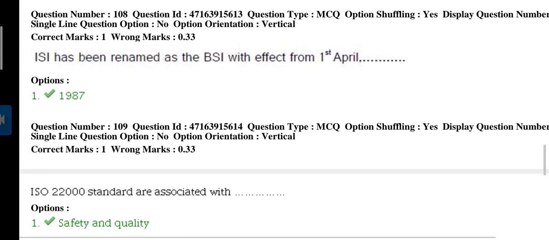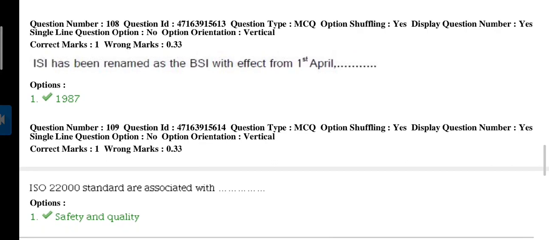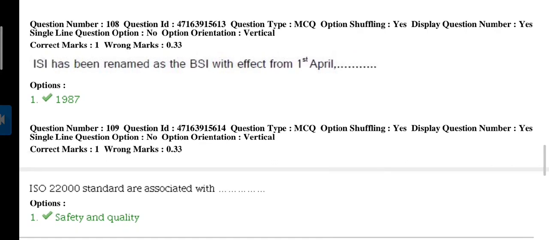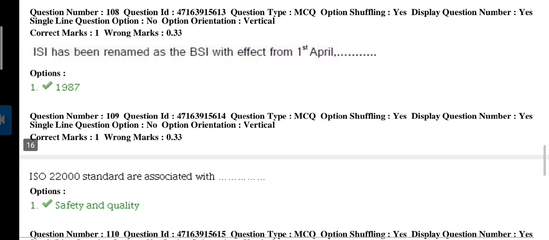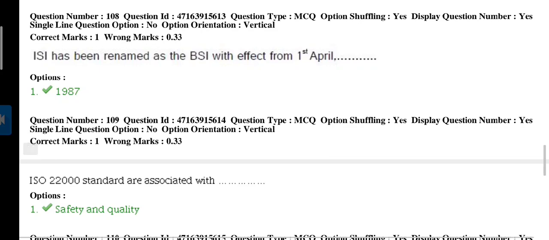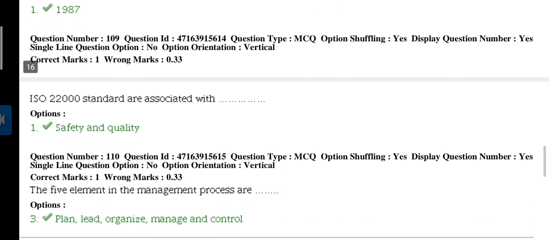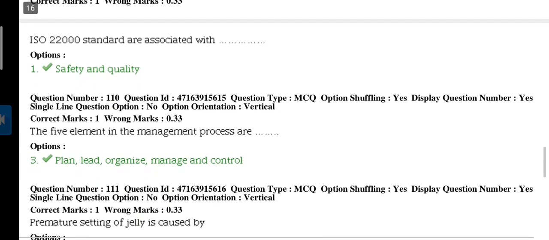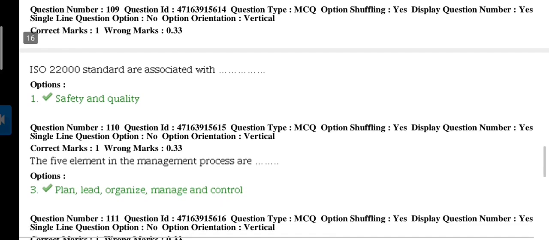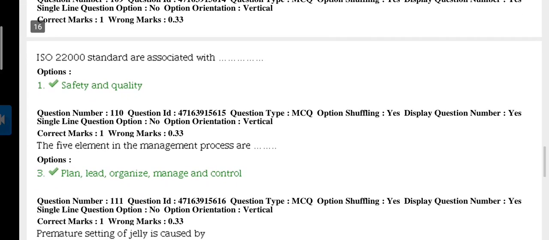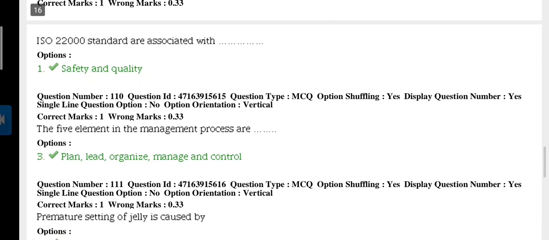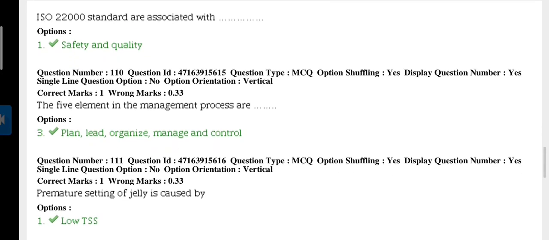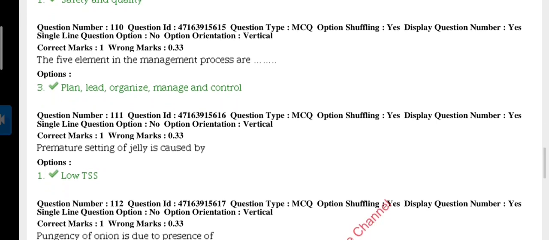ISI has been renamed as BSI with effect from 1st April 1987, and BSI is the Bureau of Indian Standards. Next question 109. ISO 22000 standard is associated with safety and quality.